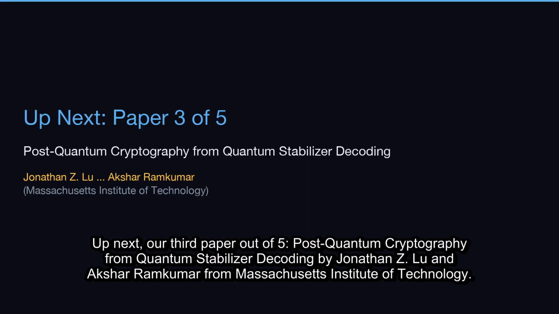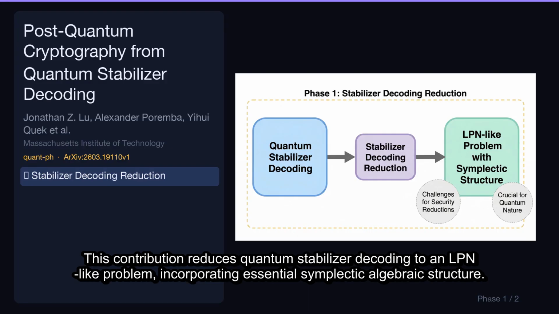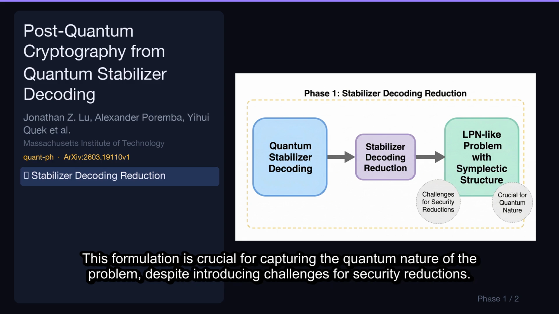Up next, our third paper out of 5, Post-Quantum Cryptography from Quantum Stabilizer Decoding by Jonathan Z. Liu and Akshar Ramkumar from Massachusetts Institute of Technology. Let's break down its key contributions. This contribution reduces quantum stabilizer decoding to an LPN-like problem, incorporating essential symplectic algebraic structure. This formulation is crucial for capturing the quantum nature of the problem, despite introducing challenges for security reductions.